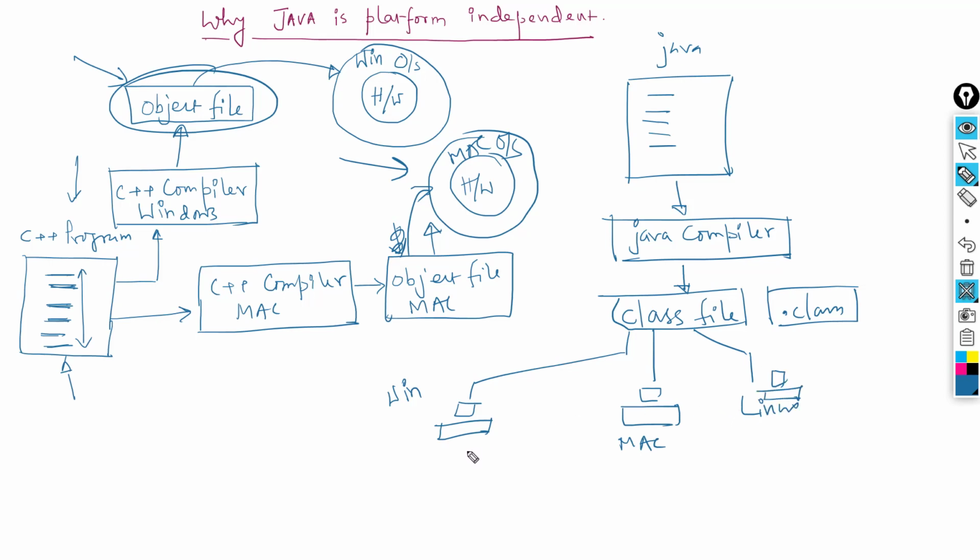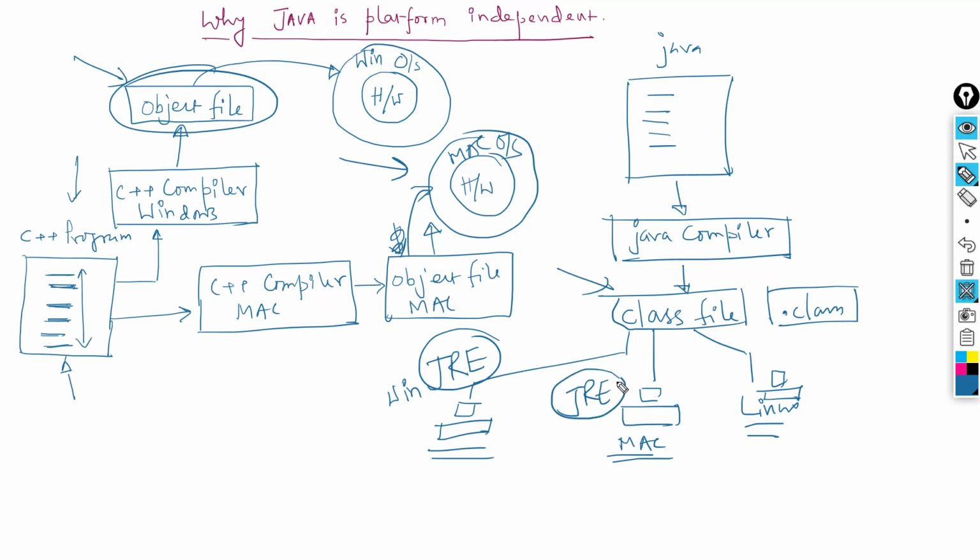So you can execute that on Windows, on Mac, or on Linux, on any machine running with any operating system. But there is a condition that you need to know. This is the thing that you must understand, how Java is platform independent. The Java program can be executed on different platforms by compiling only once. But how is that possible? There is a condition. If you take this .class file to any of these operating systems, it will be executed only if that condition gets satisfied. And that is, you must have the Java runtime environment installed in this system.